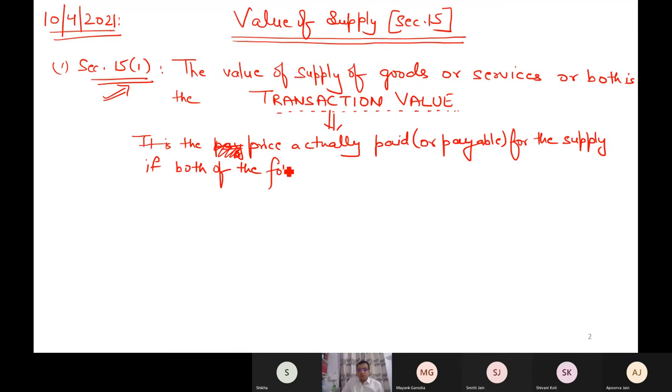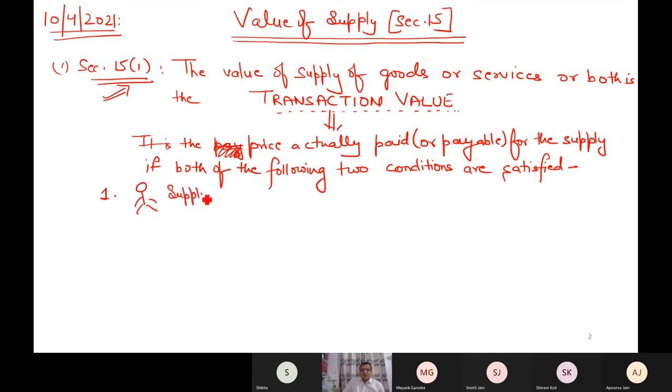If both of the following: first, the supplier and the recipient must be unrelated.